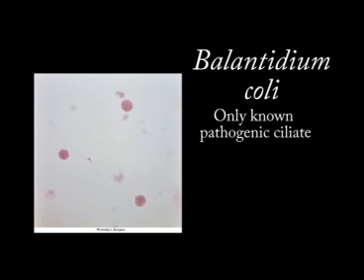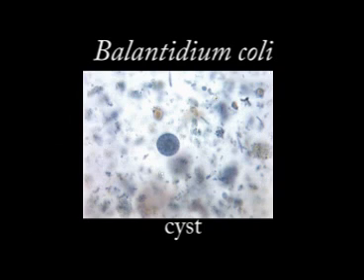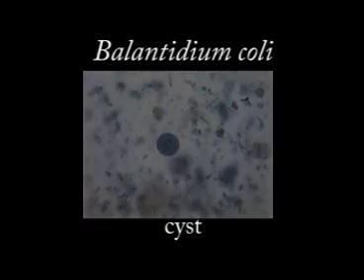Balantidium coli is a gastrointestinal parasite that causes balantidiasis. Balantidium is the only ciliate that is known to cause disease. It is infective in cyst form and exists in the small intestines as a trophozoite. Balantidiasis is a form of dysentery that is much more severe than amoebiasis.